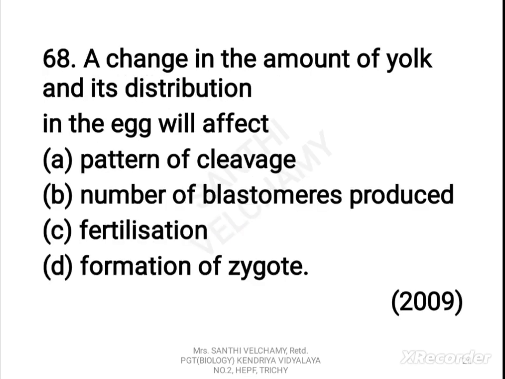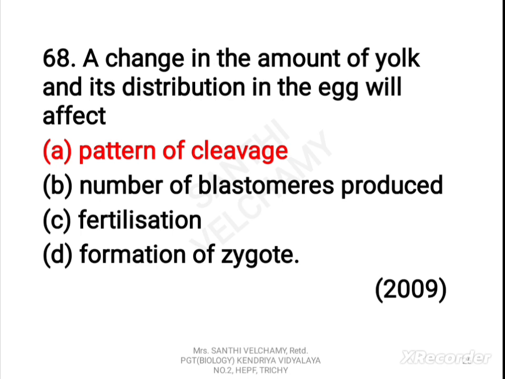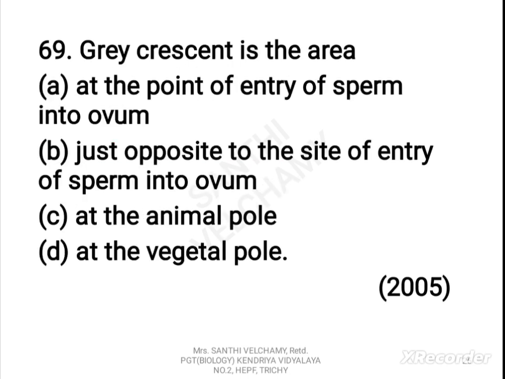Now next question. A change in the amount of yolk and its distribution in the egg will affect: A. Pattern of cleavage. B. Number of blastomeres produced. C. Fertilization. D. Formation of zygote. The correct answer is A. Pattern of cleavage.